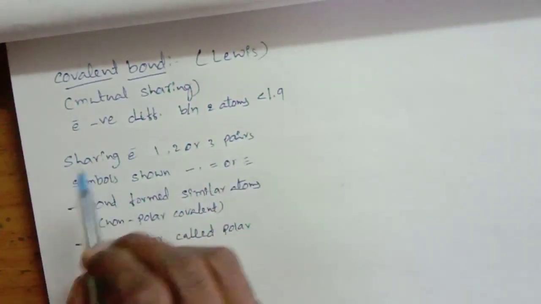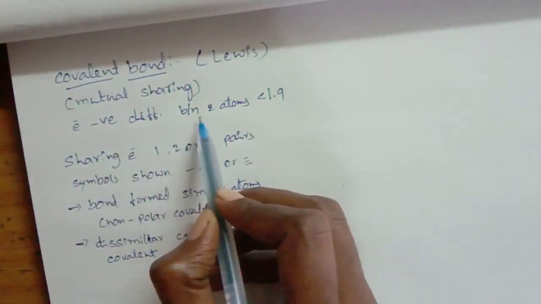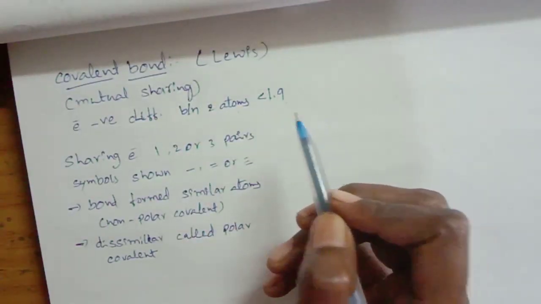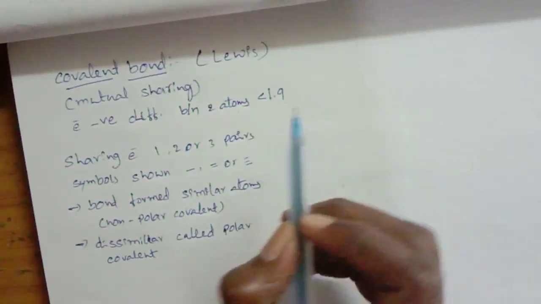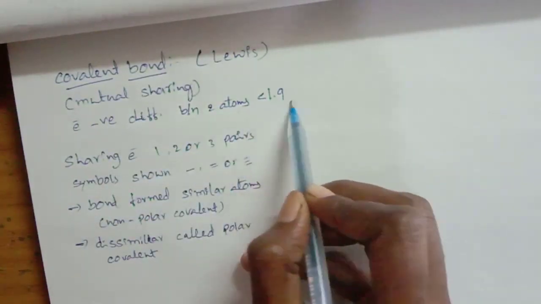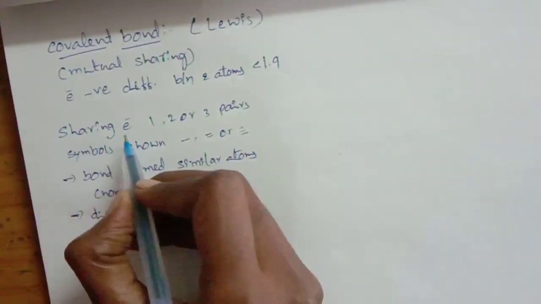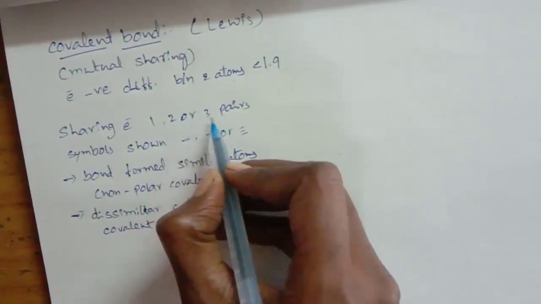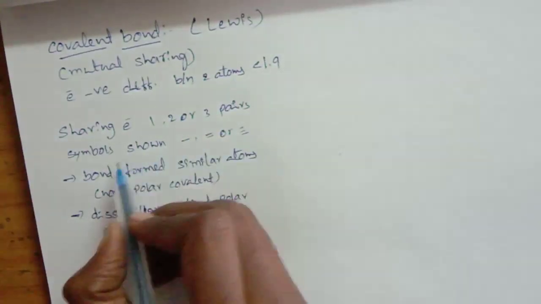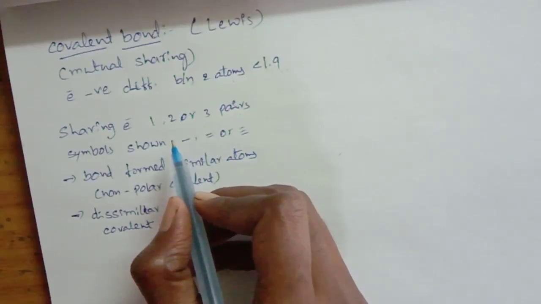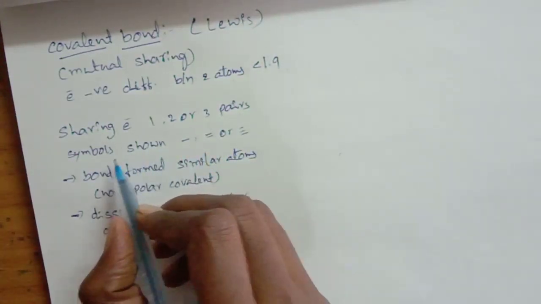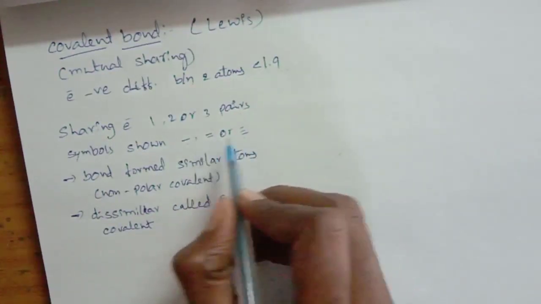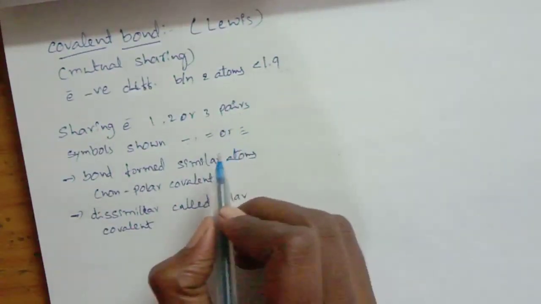In this, the electronegativity difference between two atoms is less than 1.9. In ionic bond, it is more than 1.9, but in covalent bond it is less than 1.9. Sharing of electrons involves one or two or three pairs, and results in one chemical bond formed. These chemical bonds are shown as a single bond or double bond or triple bond. These are the symbols of chemical bonds.